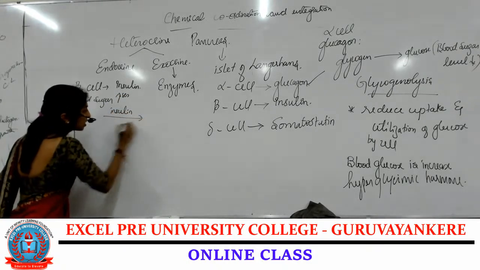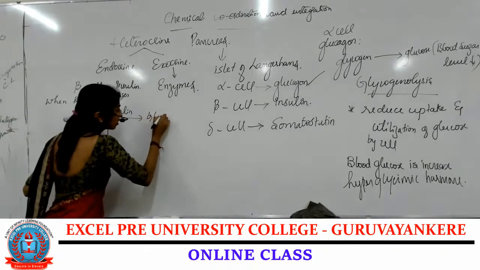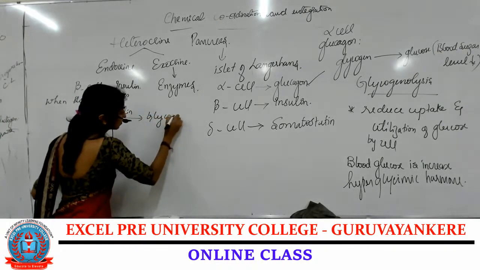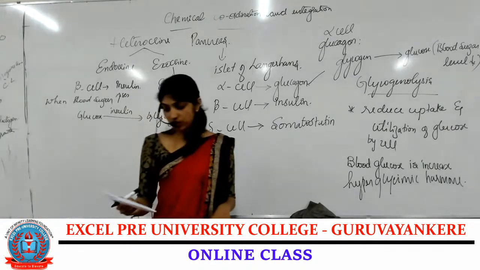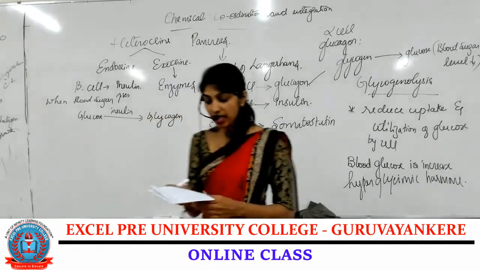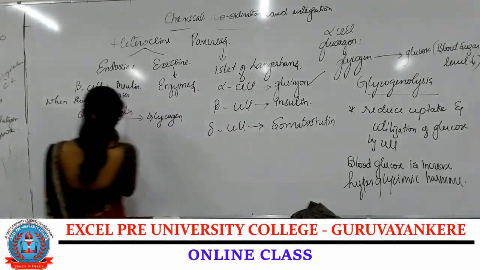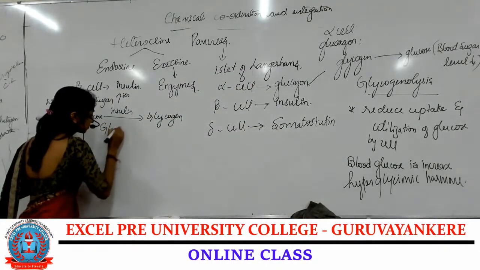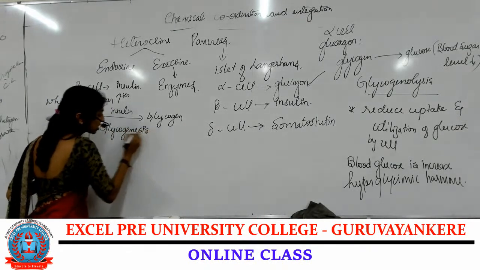Yes, it converts glucose to glycogen, and this process is called glycogenesis. What is the meaning of glycogenesis?